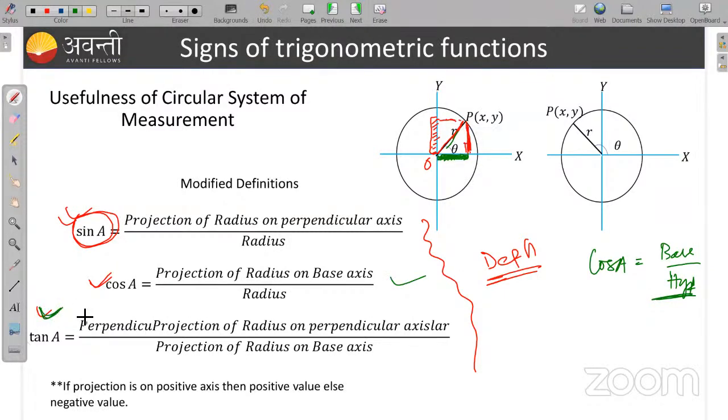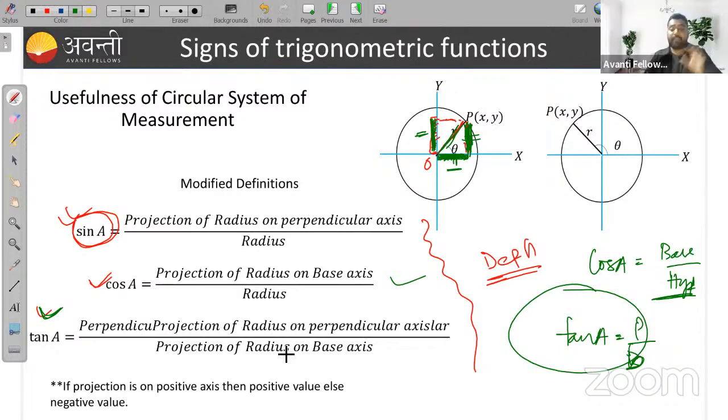Similarly, in the definition of tangent, it will be the perpendicular projection of radius on the perpendicular axis, that is this side, that is P, this length, upon the projection of radius on base axis, that is B. We know tan A is actually perpendicular upon base, P upon B. So the projection of radius on the y axis, this length is equal to this length, this is my P, and the projection of radius on the base axis is my B. So P upon B. These are the definitions of sine, cosine and tangent.